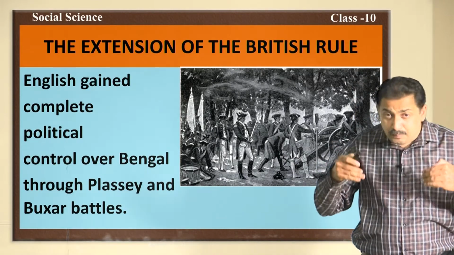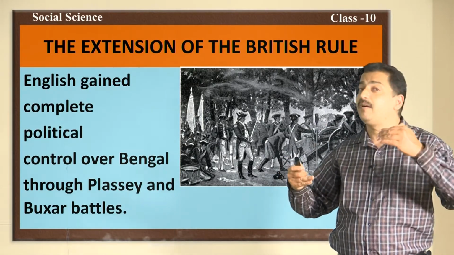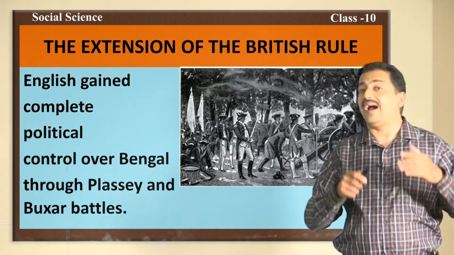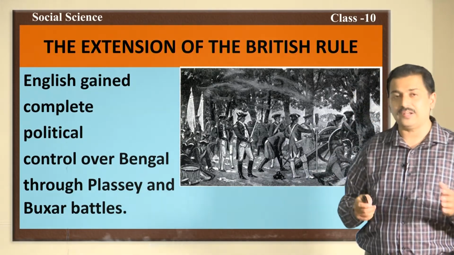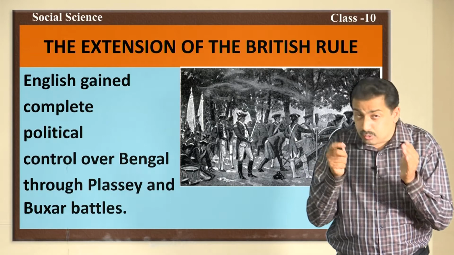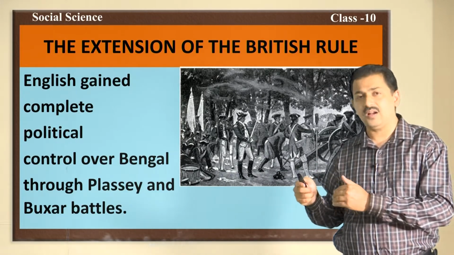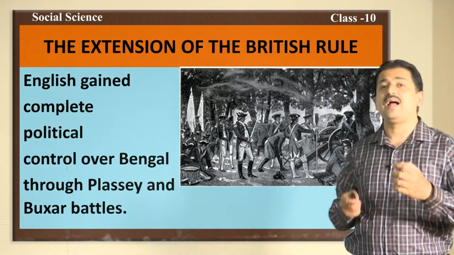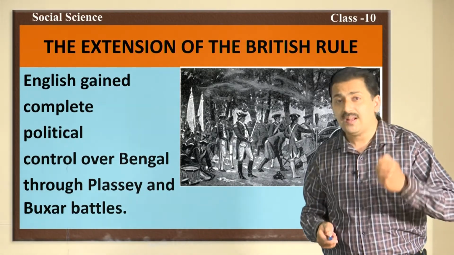The English gained complete political control over Bengal through the battles of Plassey and Buxar that you have studied in the first lesson. Therefore, in the introduction itself, I tried to remind you about those concepts. That is why in the introduction, I asked you a few questions and you were able to answer correctly. Through the battle of Plassey, they defeated Siraj-ud-Dawla, and through the battle of Buxar, they defeated Mir Qasim, as well as they made Mir Zafar and his son puppets in their hands. Therefore, they gained complete control over Bengal.